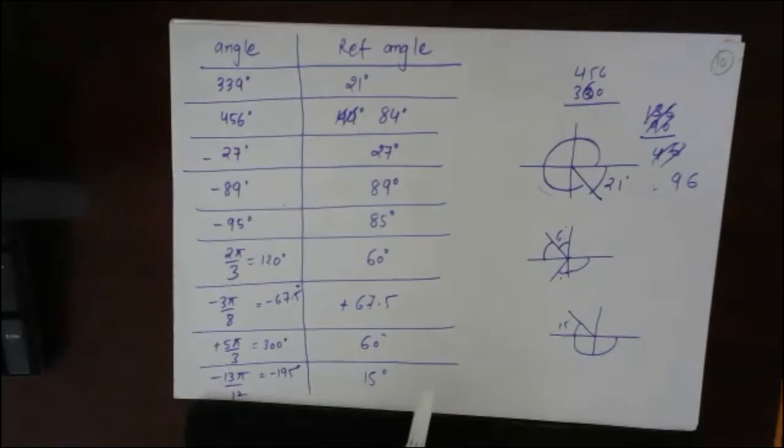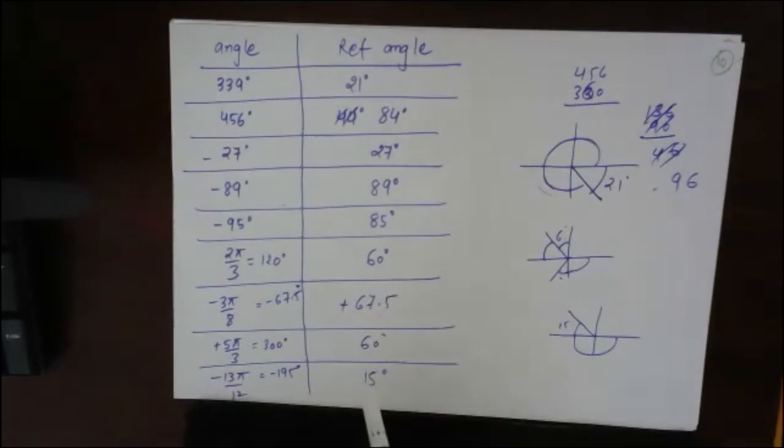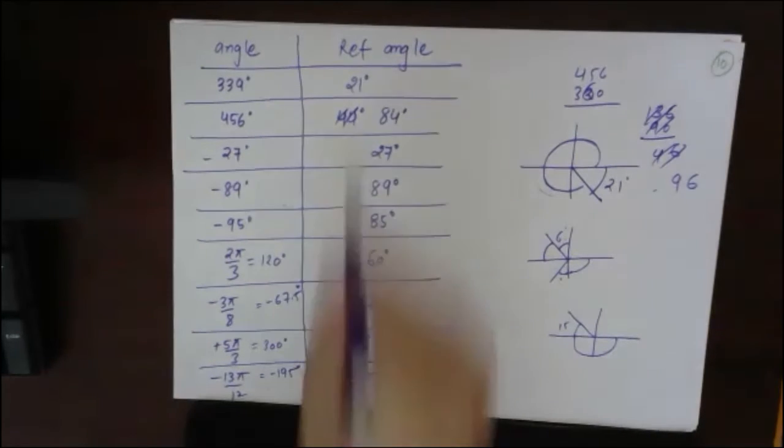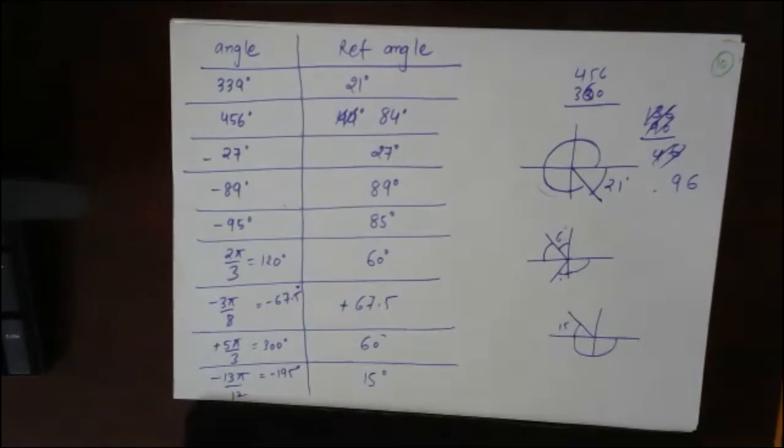Understood? Everybody understood? Reference angle will not be negative. Just check, is everybody getting this correct or not? Which one? This one, 15.